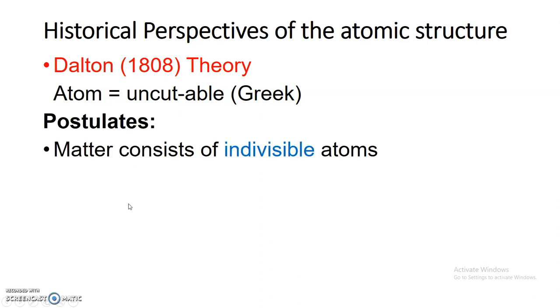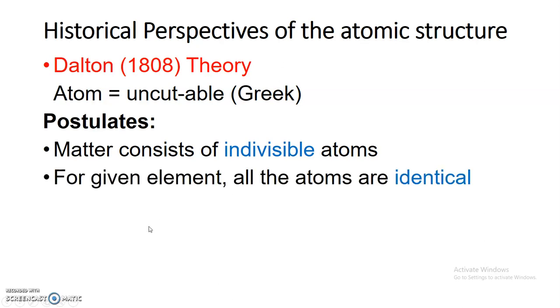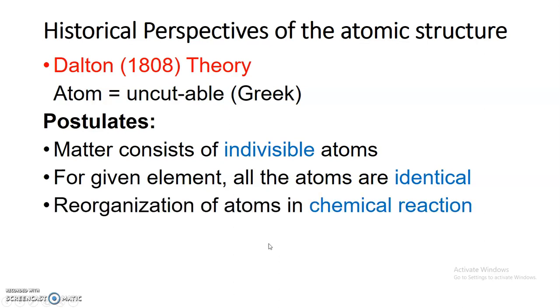Now, as per some postulates of Dalton's atomic theory, matter consists of indivisible particles called atoms, and for a particular element, all the atoms are identical with respect to size, shape and their properties. According to Dalton, during a chemical reaction, there is just a reorganization of atoms from reactants to products.